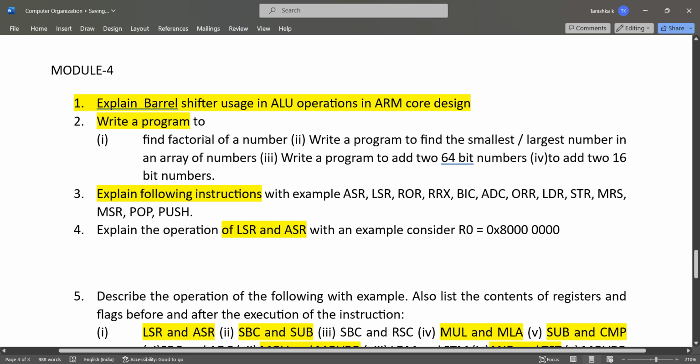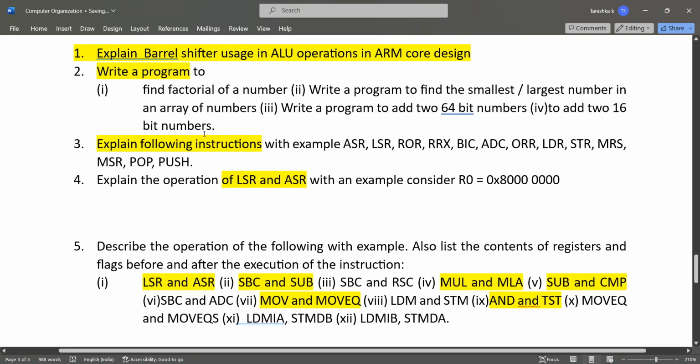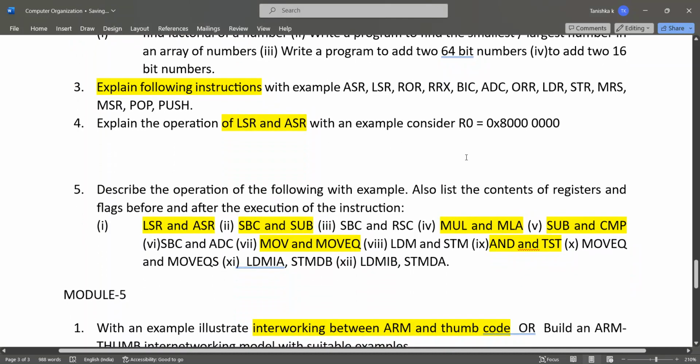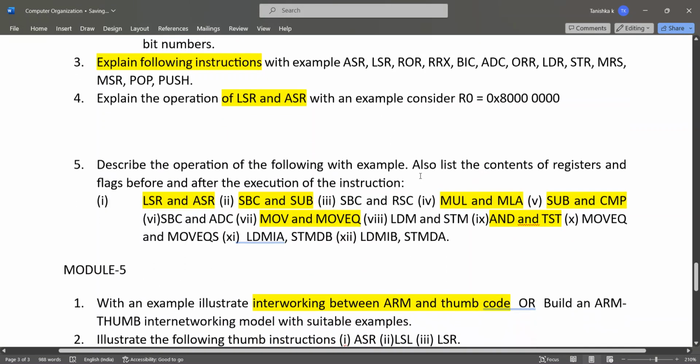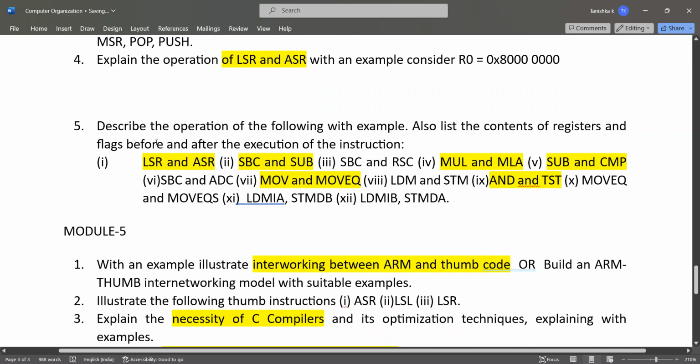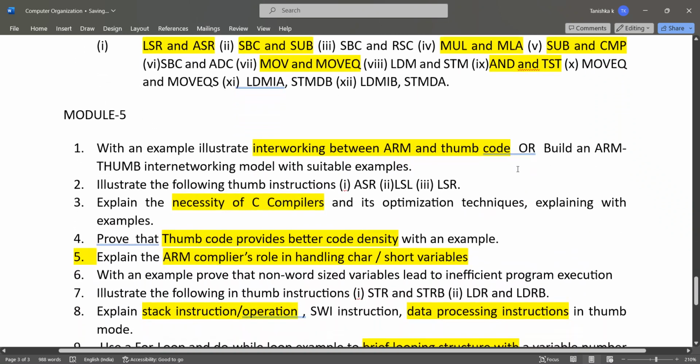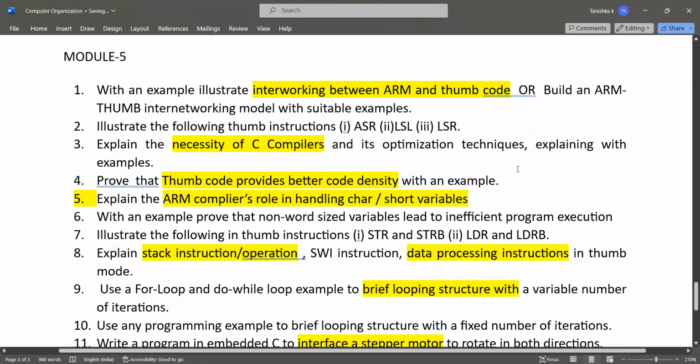Then in module 4, very important is barrel shifter usage operation. Then programs like factorial of a number, finding the smallest and largest numbers, adding 64-bit numbers or two 16-bit numbers. Then explain the following instructions ASR, LSR, ROR with examples. Then operation of LSR and ASR with example, like consider R0 they have given you here. And also the explanation of the operation before and after execution of LSR and ASR, SBC and SUB, MUL and MLA. So these are the important questions. You can take screenshots of all these questions, then you can study.